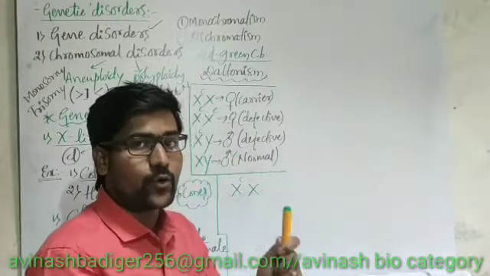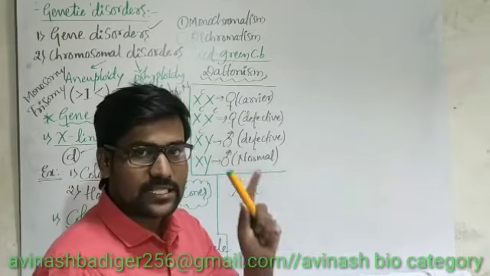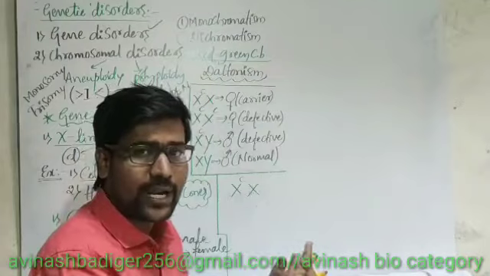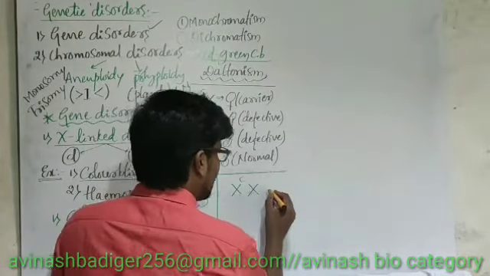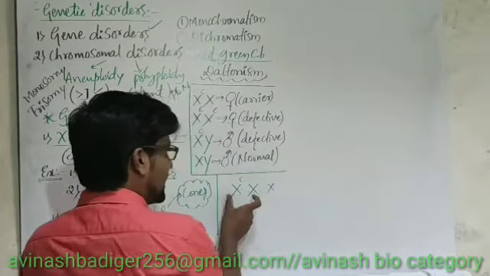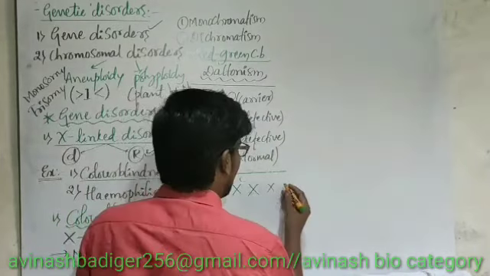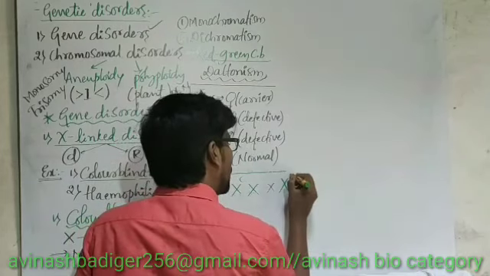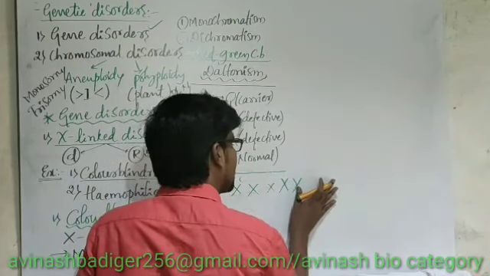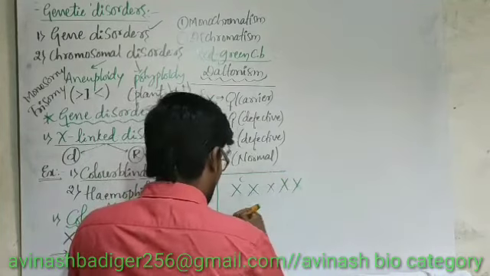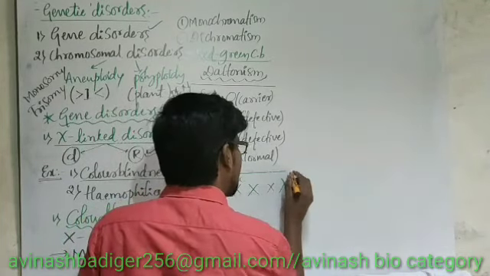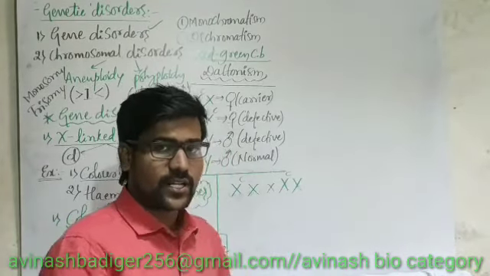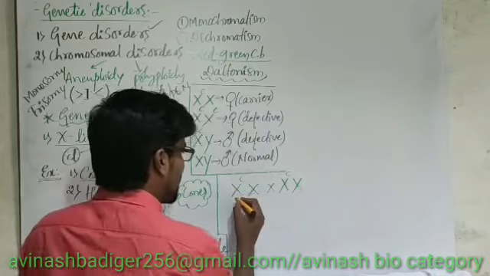That is also okay. Already I have told you, if I don't write anything it is understood there is capital C. Capital C is present, but there is no need to write that. So the mother is a carrier and the father is defective. Father is defective means XY, carrying the defective gene. Then what about the condition of children here? That is the question. So just a crossing here.